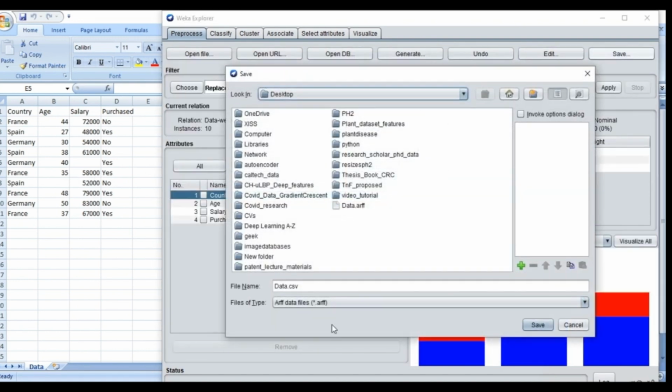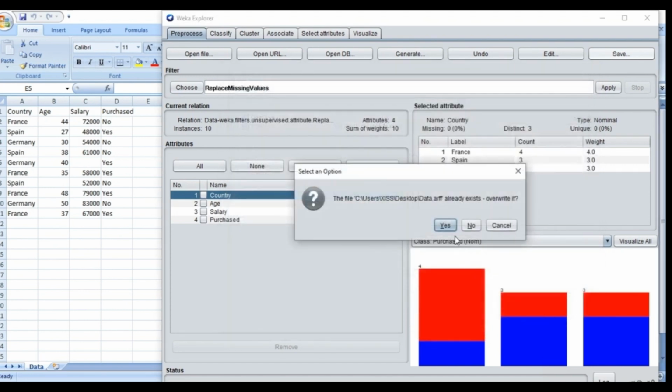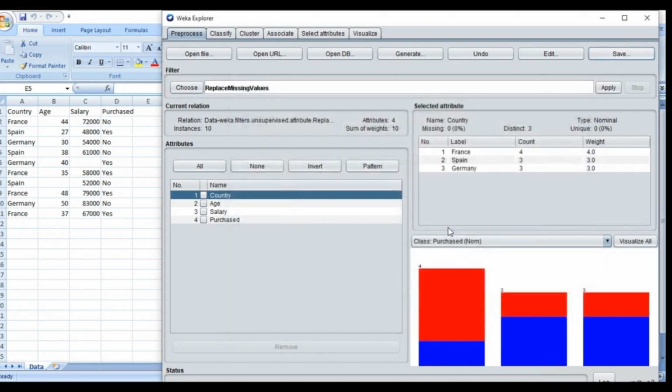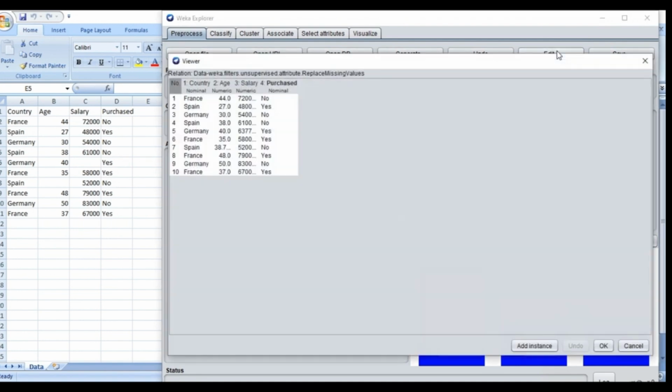Now the extension will change to ARFF. This is another format for saving the file, and you will save it like this. After this, if you want to process the data for further machine learning tasks, just open the file, go to data.arff, and check the file before proceeding. You will find that this data no longer has any missing values. The missing values have been replaced. Now, your data is ready to be manipulated and explored with the help of machine learning algorithms.